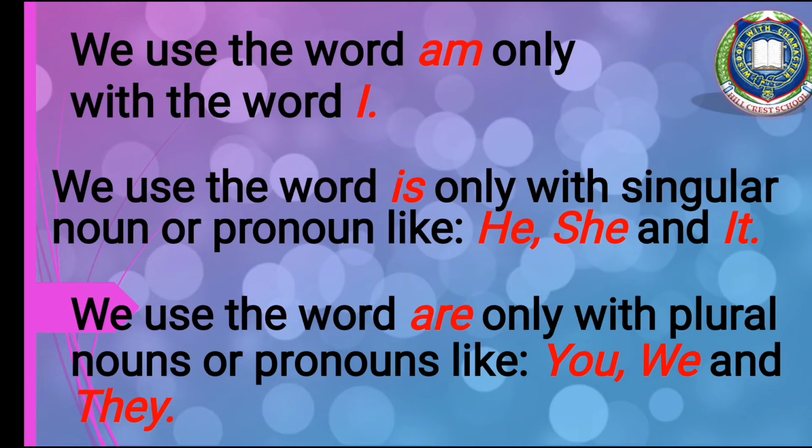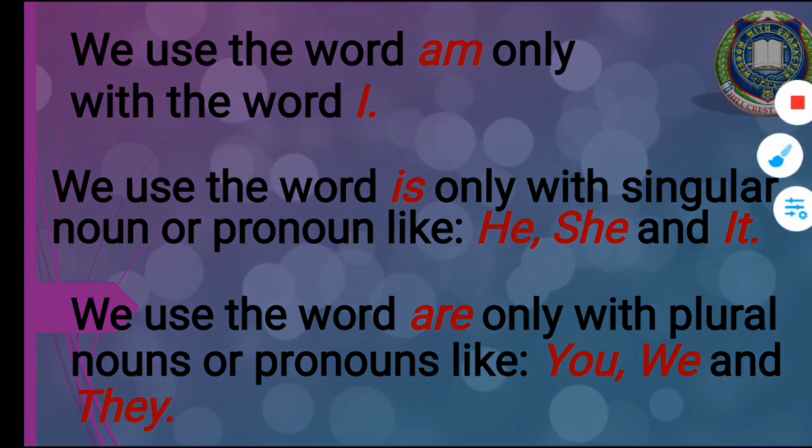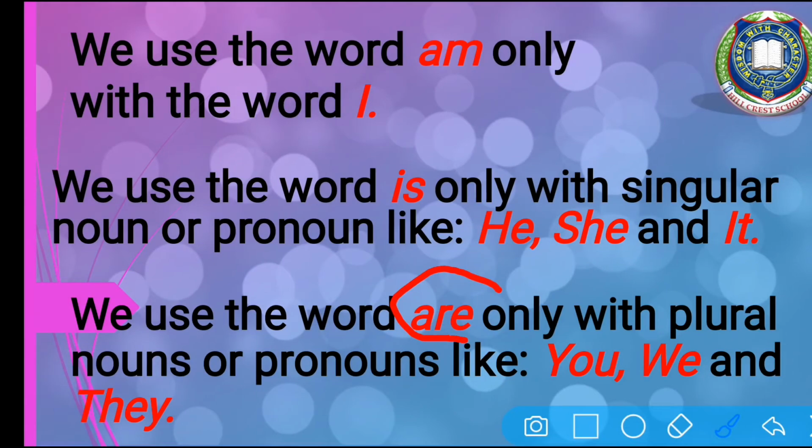And when I talk about me and my friend, I can say we are best friends. And when I talk about other people, the third person, I will say they are best friends. They are playing. I will not say they am or they is, but I will say they are. So, I want you to keep in mind that are is the word that is used only with plural nouns or pronouns like you, we, and they. Okay?